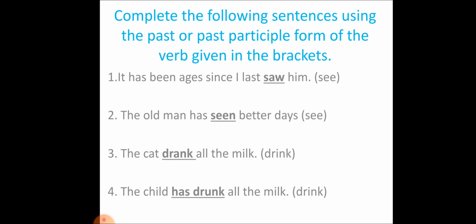The cat drank all the milk. So here we have used the past tense form of drink, that is drank. Again, the next sentence, the child has drunk all the milk. So here we have the past participle form of drink, that is drunk. Along with that we have used the word has in order to form the sentence in its perfect tense.